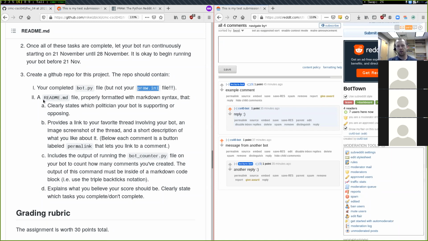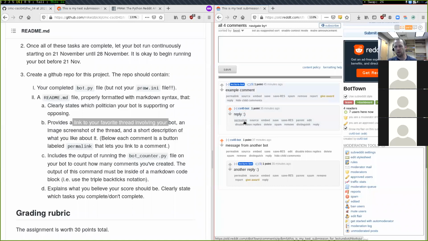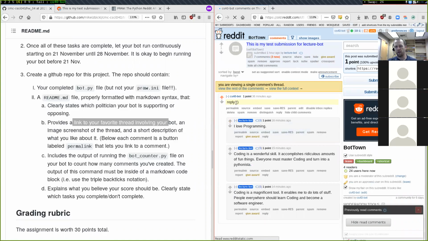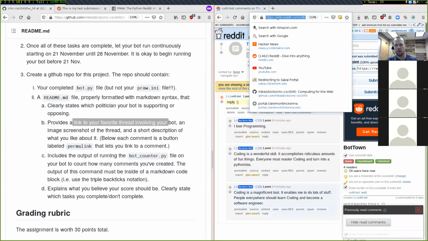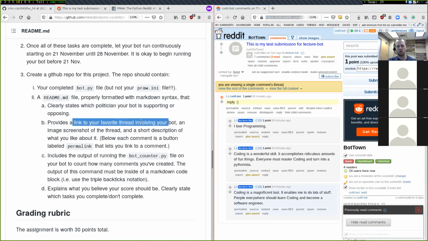And you'll have to create the readme.md file, the markdown file that has this information inside of it. And in particular, a link to your favorite thread. In order to link to a thread, there's this button, permalink, right here. Click permalink. That gives me the link to this thread right here. And so you copy and paste that in order to get that right link.